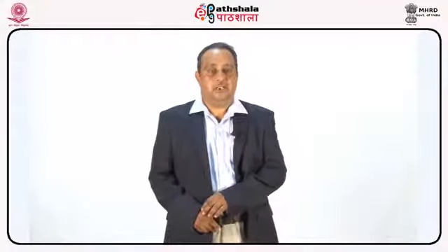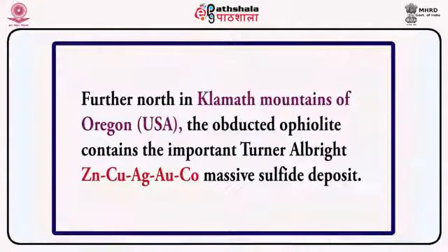Examples of what appears to be Cyprus type massive sulfide ore bodies thrust into a melange occur in northwestern California, where the Island Mountain deposit and some smaller occurrences are found in the Franciscan melange. Further north in the Klamath Mountains of Oregon, USA, the obducted ophiolite contains the important Turner-Albright zinc, copper, silver, gold, cobalt massive sulfide deposit.